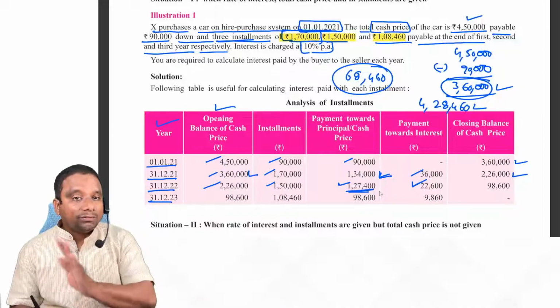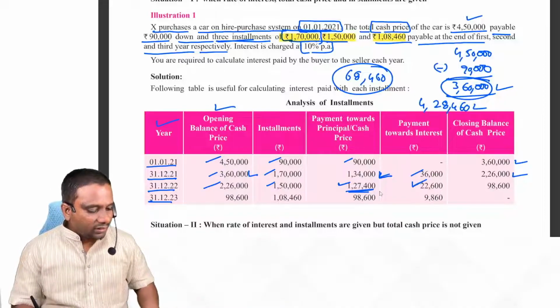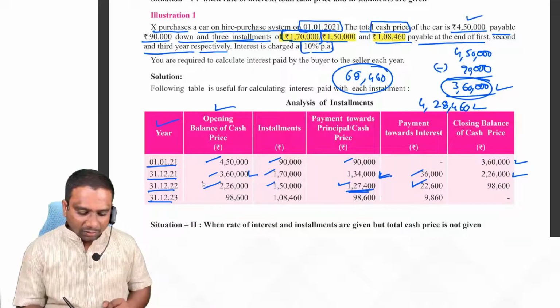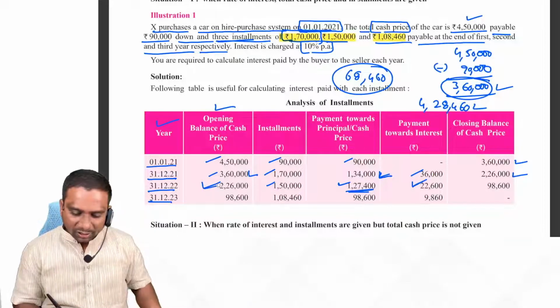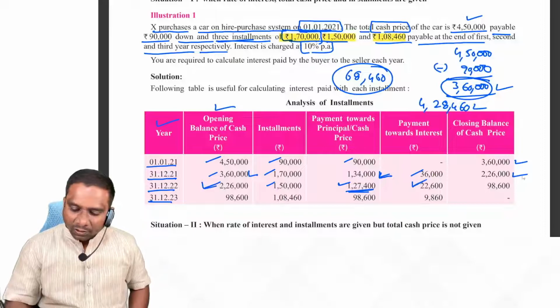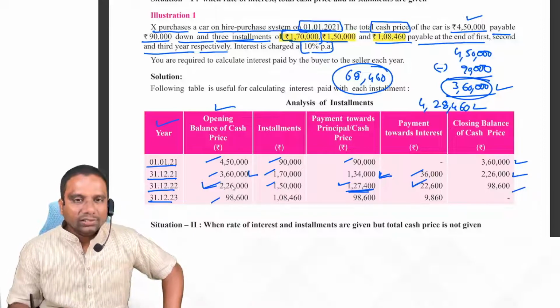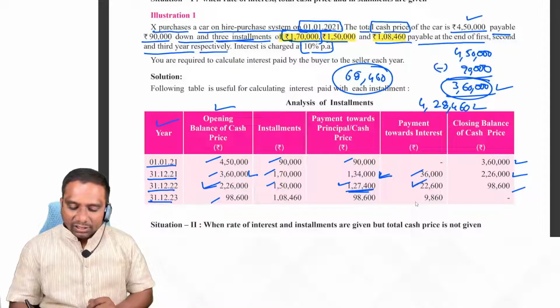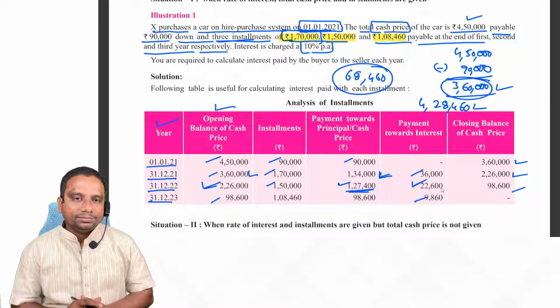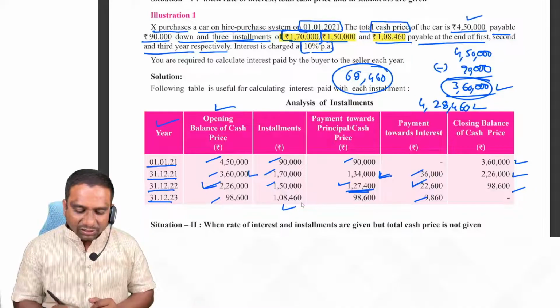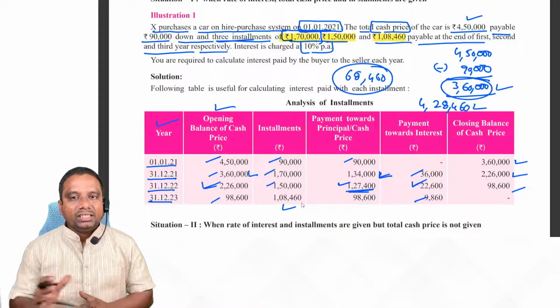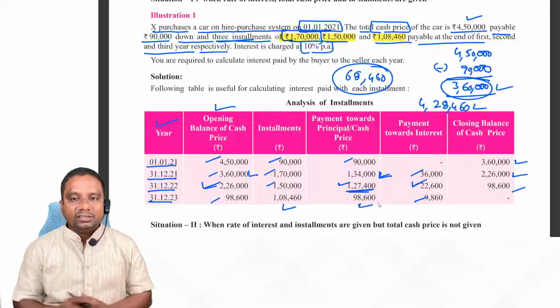Now, what is the principal amount left? The outstanding amount at the beginning of the year, 2 lakh 26, minus 127,400. So, remaining amount is 98,600. This becomes opening balance. On that, we pay interest 9,860. Third installment is how much? 1,08,460 minus 9,860 interest. Principal amount is 98,600.